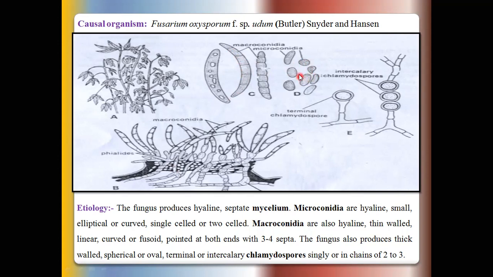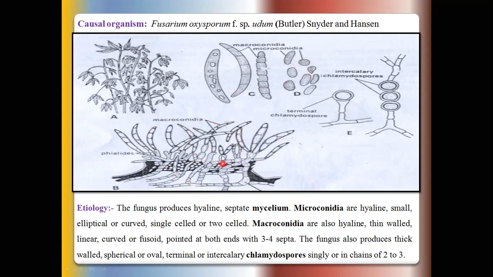Microconidia is always hyaline, small, elliptical, single celled, means no septa is present within this microconidia, and this microconidia is always small as compared to the macroconidia. So macroconidia and microconidia are generally produced in the asexual spore fruit, that is the Sporodochia.